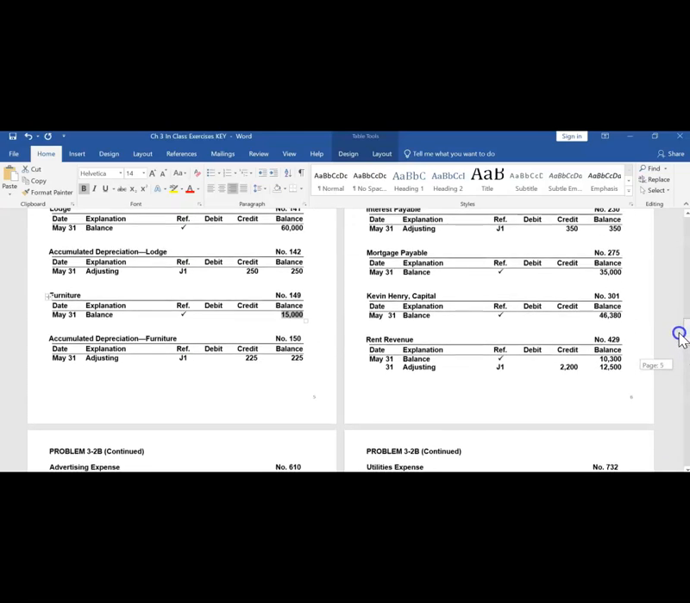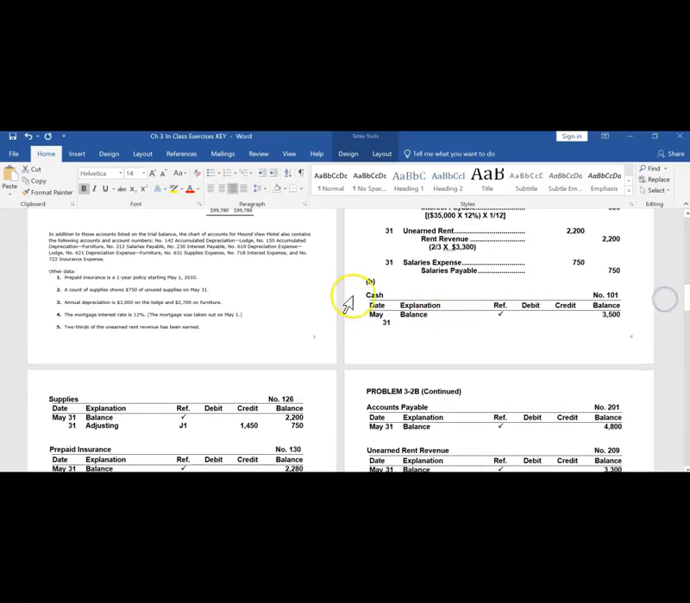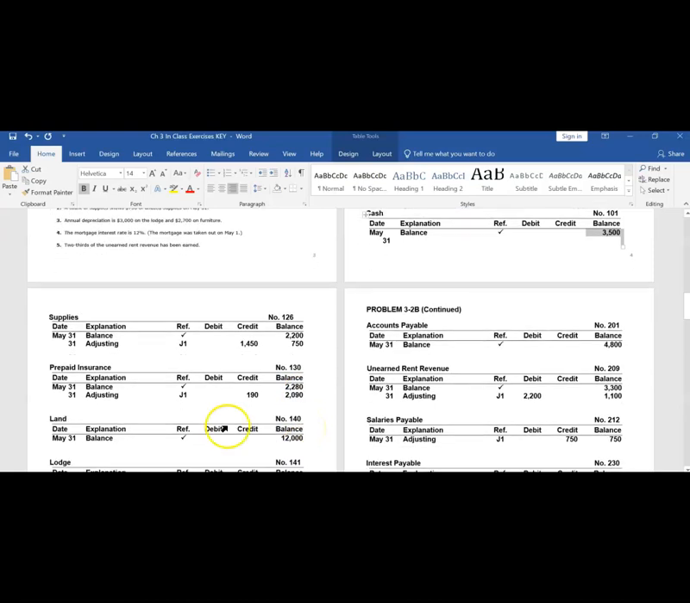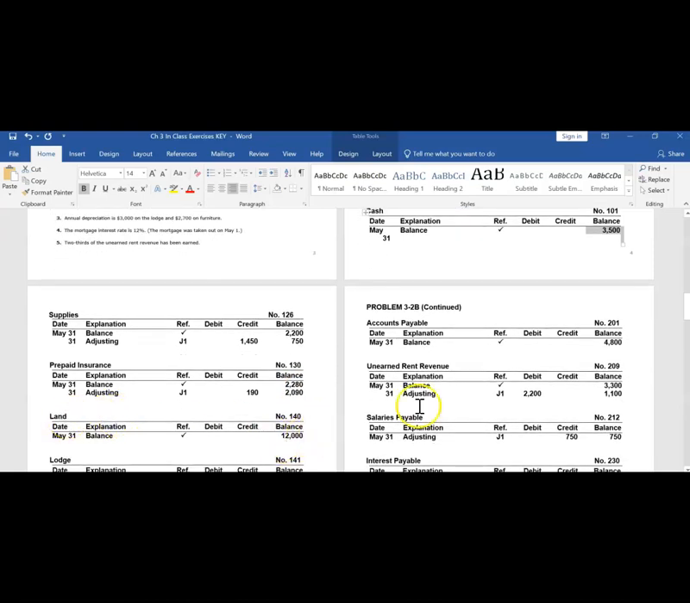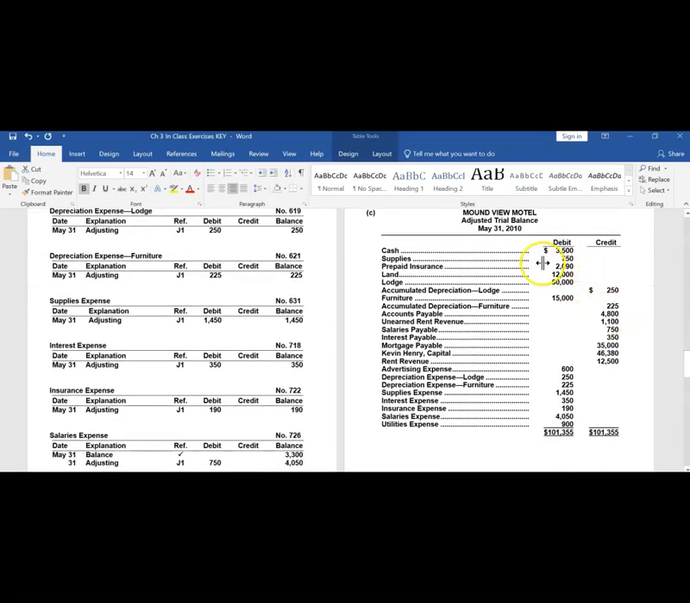Going back here to my general ledger, I have a cash balance of $3,500. Supplies balance of $750. Prepaid Insurance, ending adjusted balance of $20.90. Land, ending balance of $12,000. What I'm going to do is take each of those account balances and put them into my trial balance.